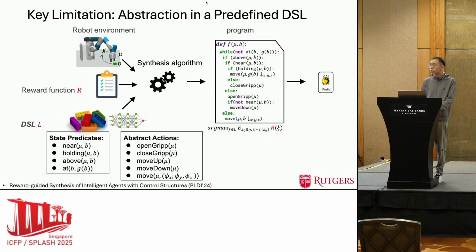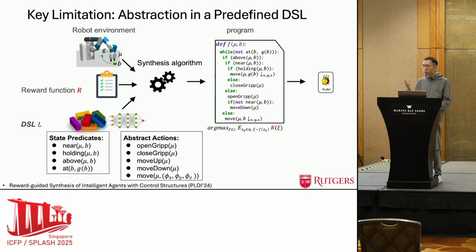The main limitation of existing approaches for program synthesis for robots is the reliance on handcrafted state abstraction predicates and also abstract actions.